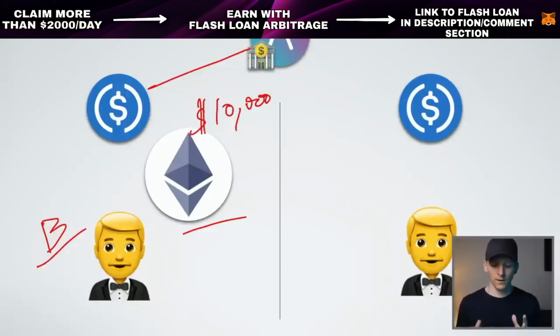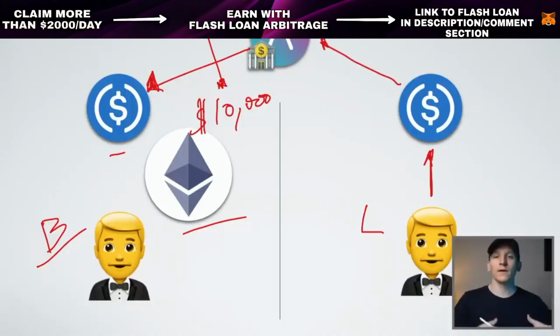Aave is going to say, thank you very much. You have $10,000 of collateral, and we are going to give you up to 75% of the value of your $10,000. So $7,500 as US dollar stablecoin. You can go and invest that as you want. Now, this guy is the lender, and he will, of course, put dollars onto Aave. Why does he want to put dollars onto Aave? Because he's a saver, essentially, and he wants an interest rate.